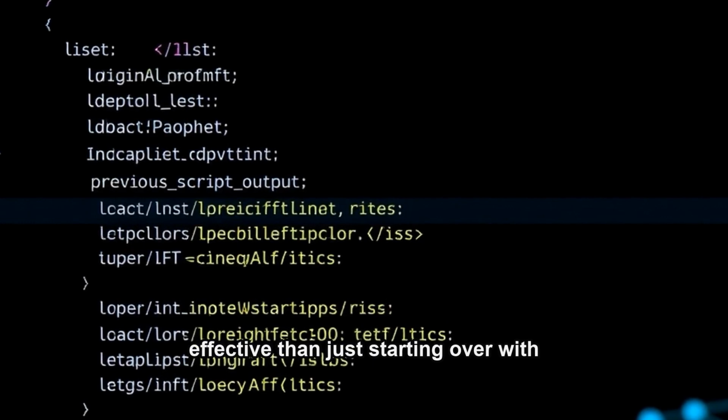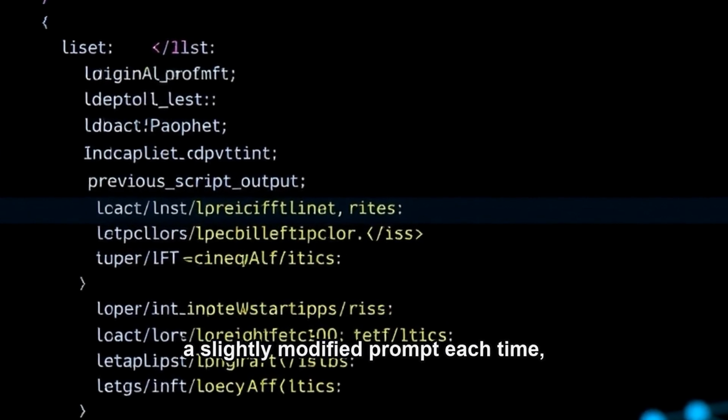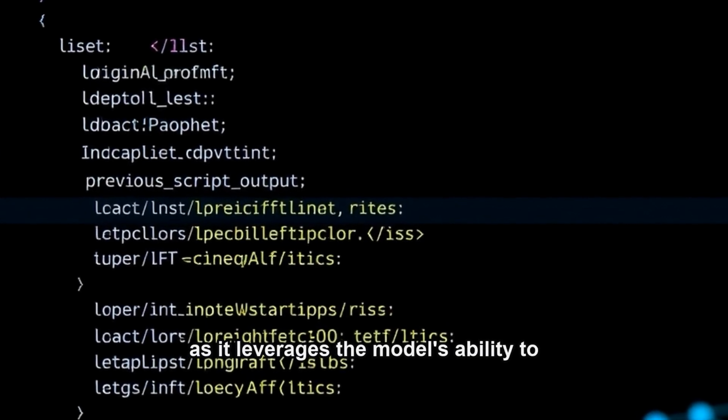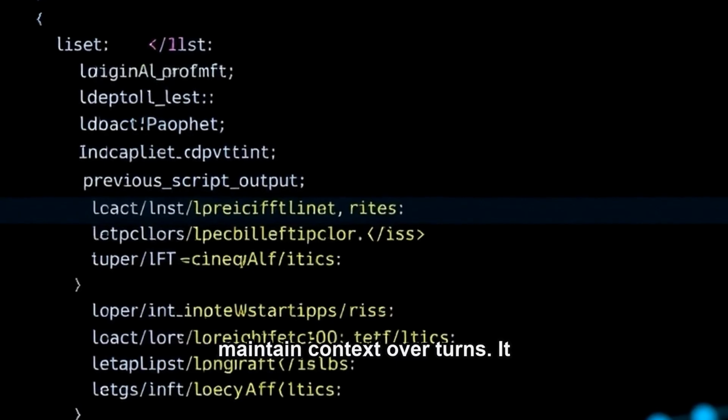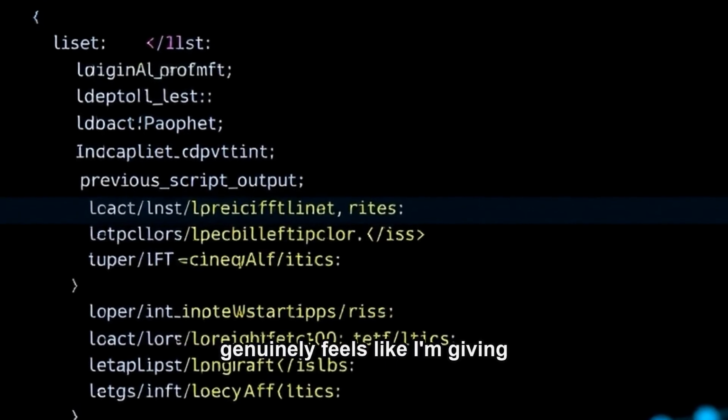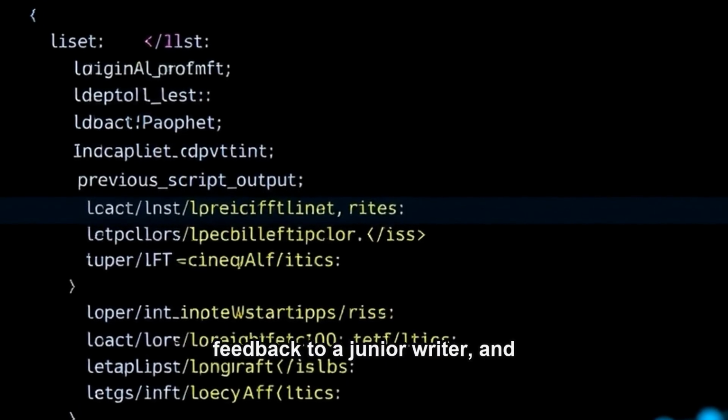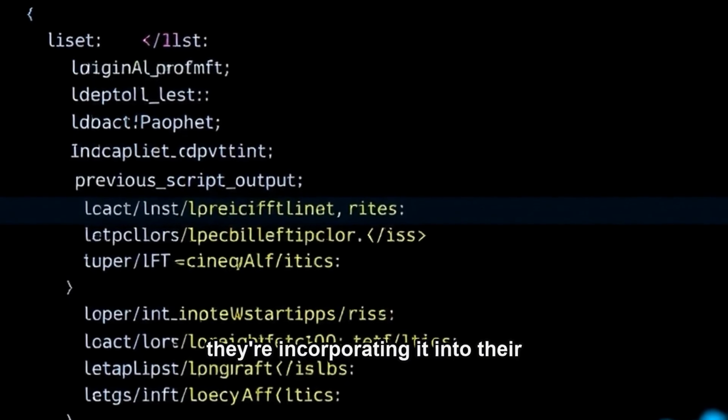This is far more effective than just starting over with a slightly modified prompt each time, as it leverages the model's ability to maintain context over turns. It genuinely feels like I'm giving feedback to a junior writer, and they're incorporating it into their next draft.